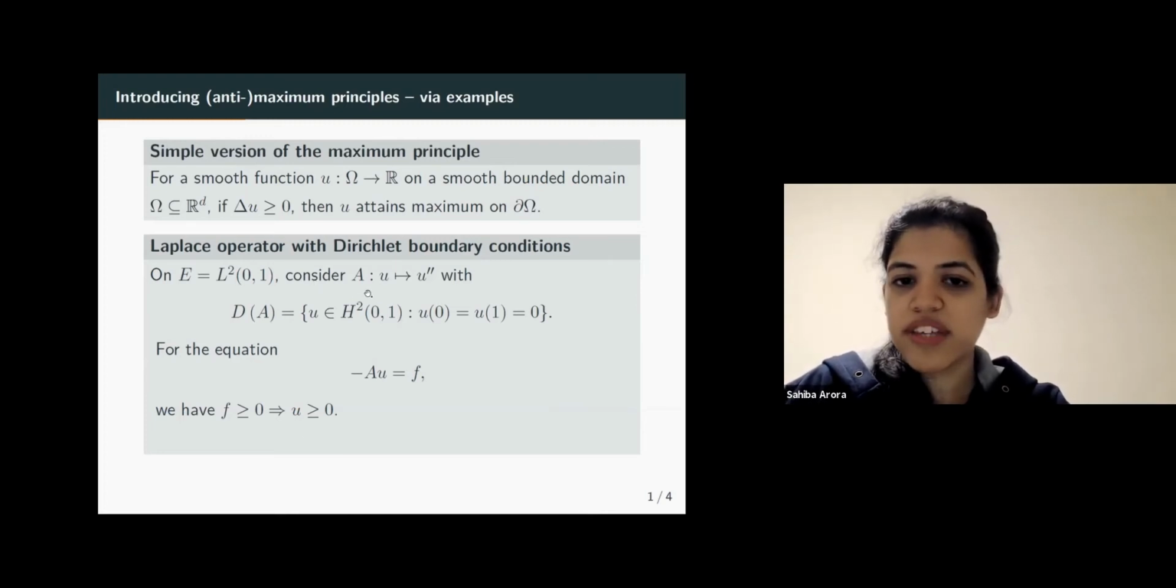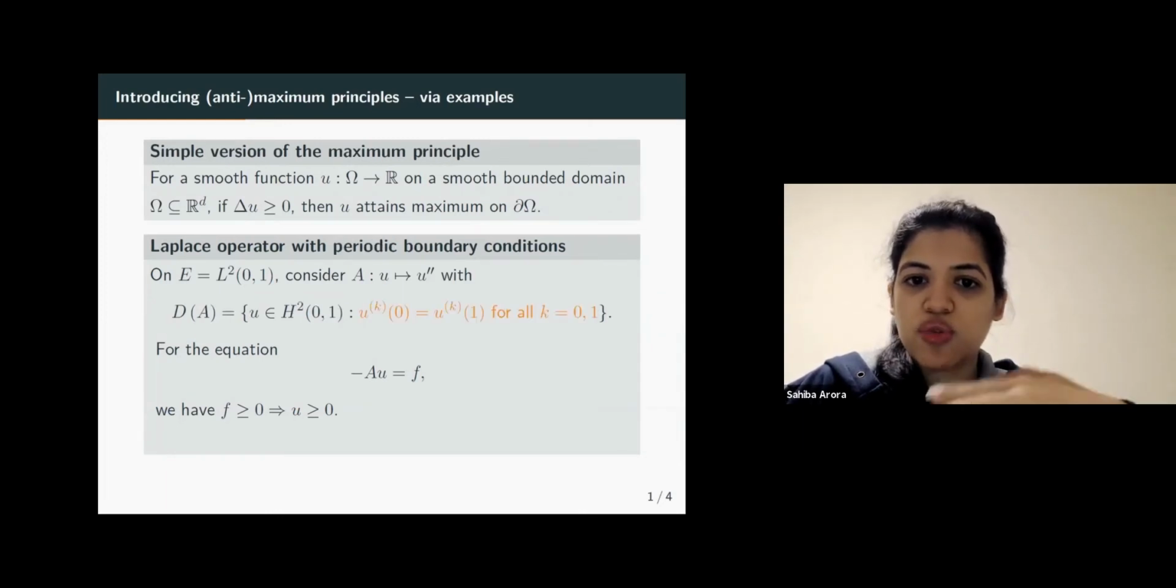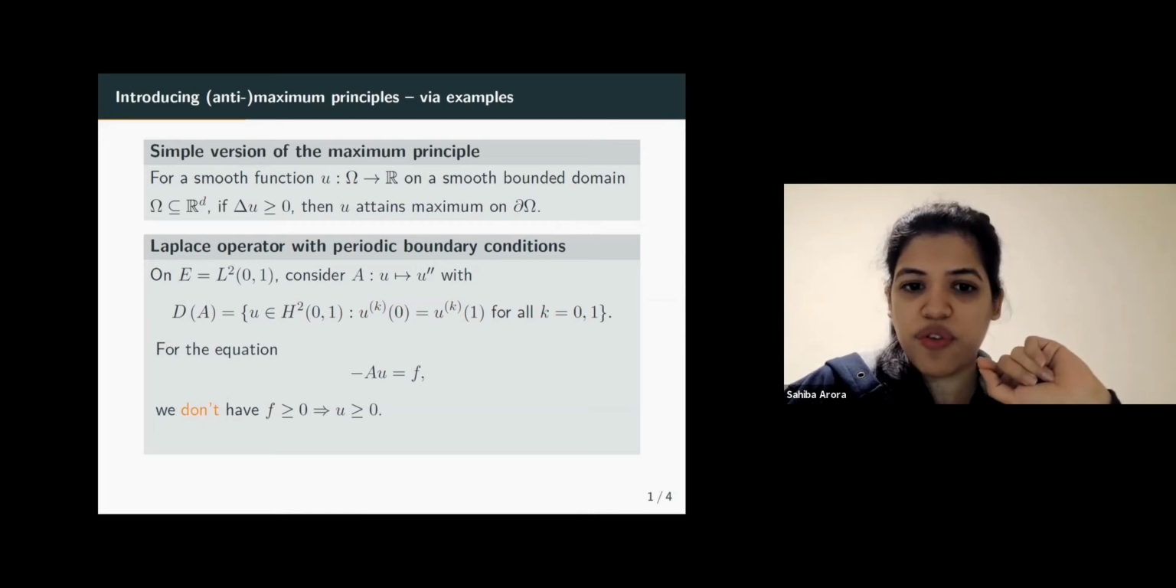But now, here we considered Dirichlet boundary conditions. Now, if we stick to the Laplacian and change the Dirichlet boundary conditions to periodic boundary conditions, so u(0) = u(1) and u'(0) = u'(1), then again, if we consider the equation minus Au equals f, we no more have that the positivity of f implies the positivity of u. An easy way to see this is to take f to be the constant 0 function and u to be the constant minus 1 function.